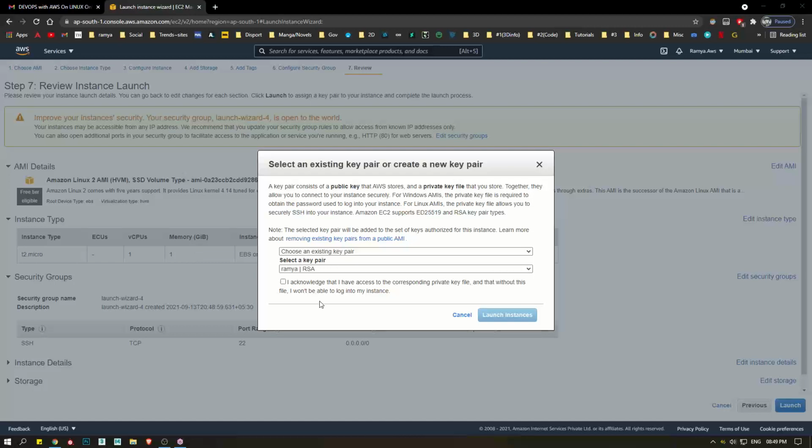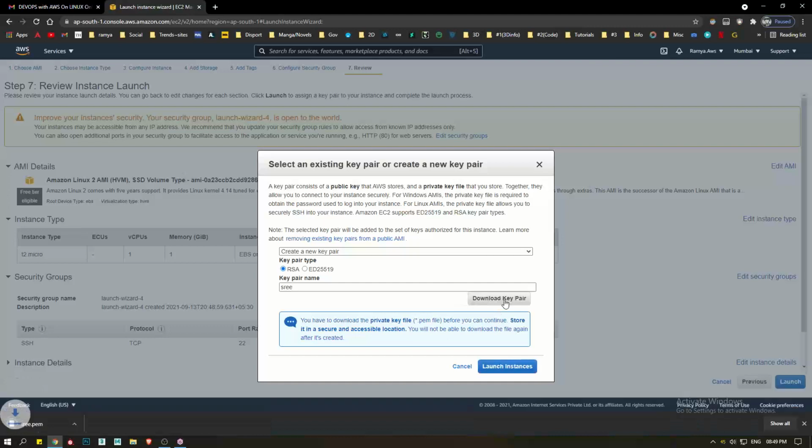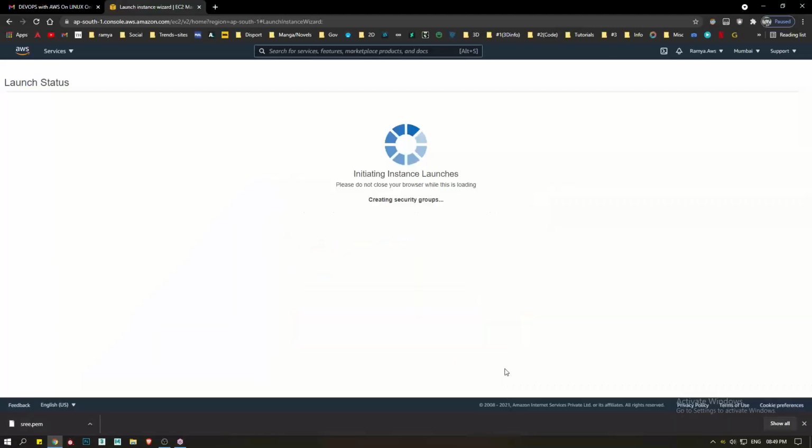Here I'm using an existing key pair. You can do that if you wish, but let's go with a new one because a few new guys are there. I'm showing how to launch a new operating system. In real time, we don't do it on a daily basis, only one time we will launch. Give any name. Create a new key pair and give your name. Download the key pair.